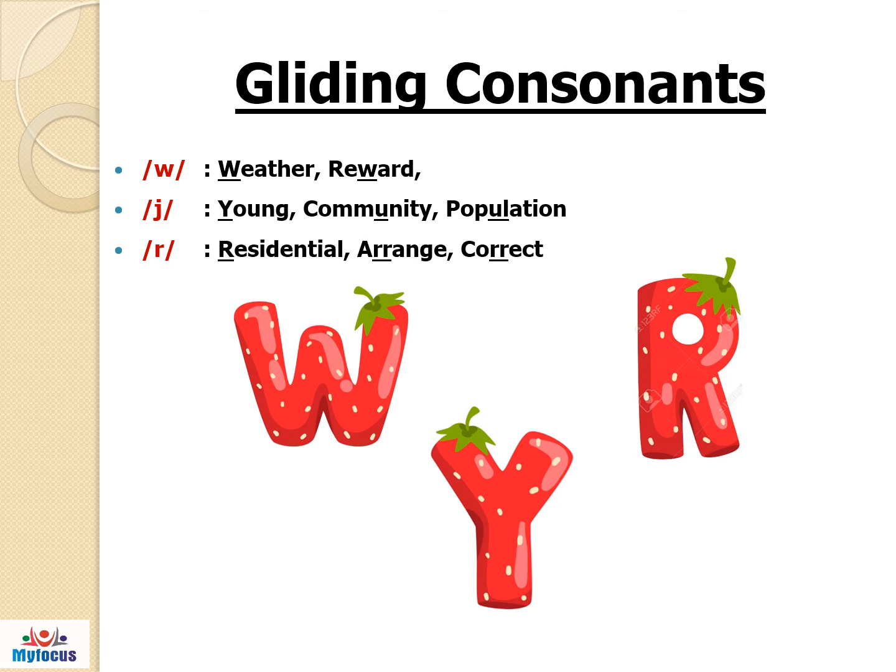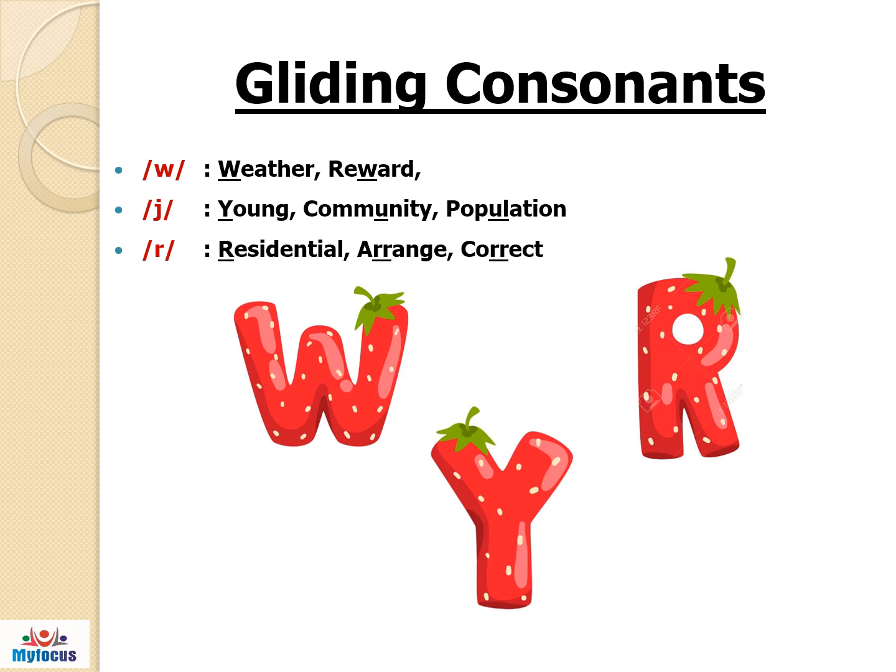In phonetics or phonology, a semi-vowel or glide is a sound that is phonetically similar to a vowel sound but functions as a syllable boundary rather than as a nucleus of a syllable. And they are W, Y, R.